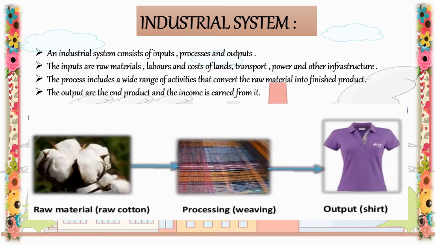So for example, in order to make a cotton shirt, that is the finished product, raw material or raw cotton is first transported to the cotton textile mill. Then ginning and spinning of cotton balls is done. Finally, yarn is woven or knit into fabric. After the fabric is ready, it is transported to garment factories for final sewing and designing. Thus, the end product, that is the cotton shirt, is ready to use.